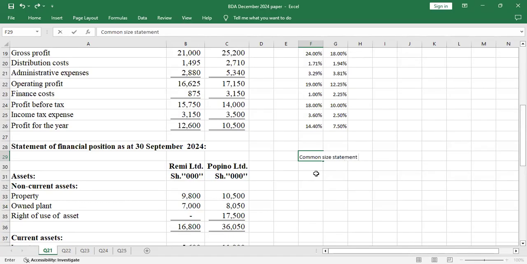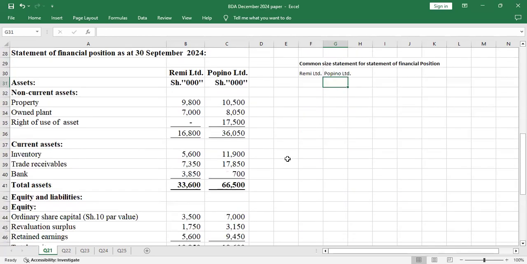The statement for statement of financial position. Financial position. So I'll bold that. Then I'll just copy the name. We'll have Remy Limited, and we'll also have Popino Limited, that other side. The analysis is not on shillings, so it's not necessary. So I'll just jump and start with property.